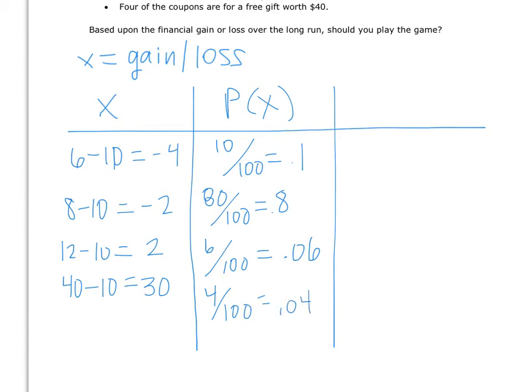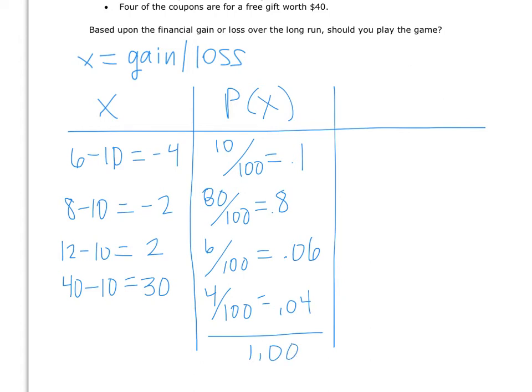All right, so there's our PDF. We have the values that X can take on, -4, -2, +2, and 30, and their associated probabilities. And we can just do a quick check, make sure those add up to 1. So 0.1 plus 0.8, we get 0.9, plus 0.06, we get 0.96, plus 0.04. We do indeed get a total of 1.